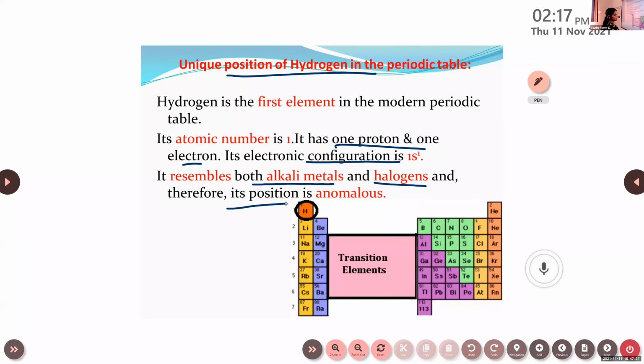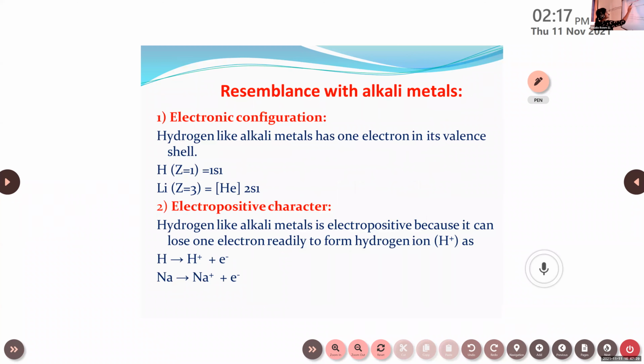Yes, right? So the next one, resemblance with alkali metals. So the first point, that's about the electronic configuration. Hydrogen, like alkali metals, has 1 electron in its valence shell. So the configuration for hydrogen is 1s1, and the other elements in this group, that is ns1. So hydrogen also has the same electronic configuration. For hydrogen, it is 1s1. Then the next member is lithium, right? Lithium is 2s1. Then the next one, sodium, is 3s1, like that.